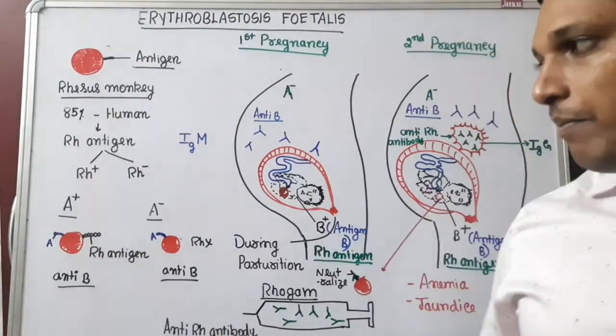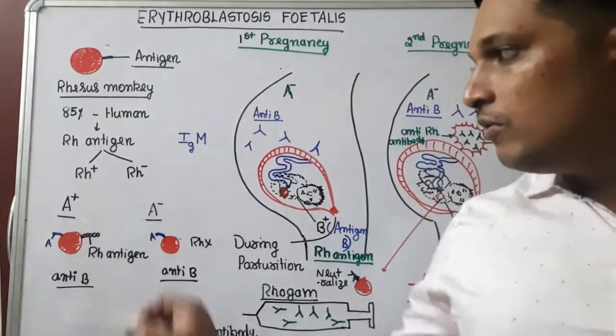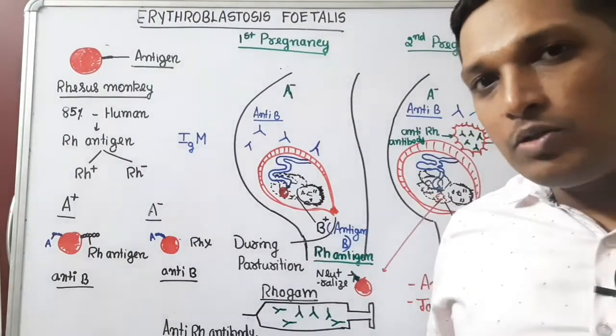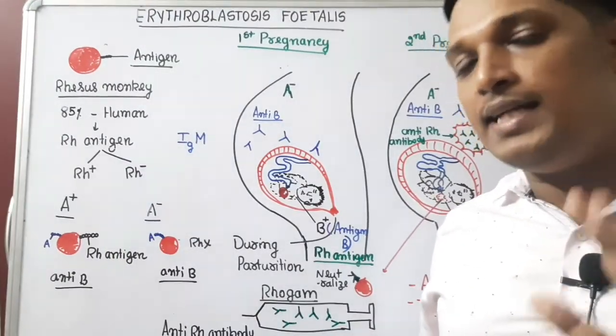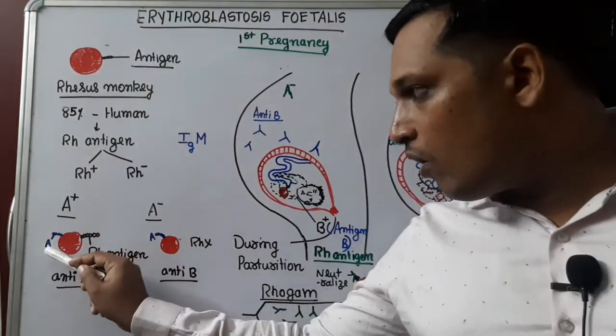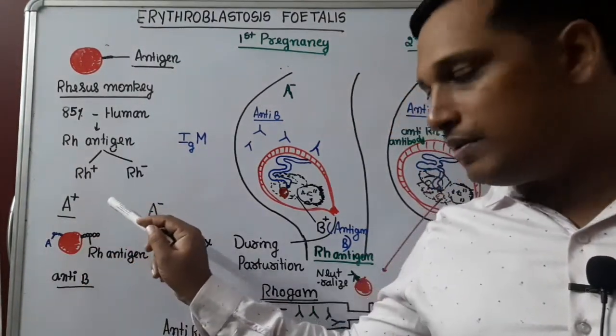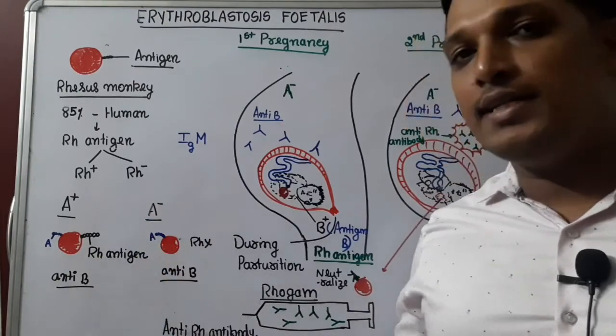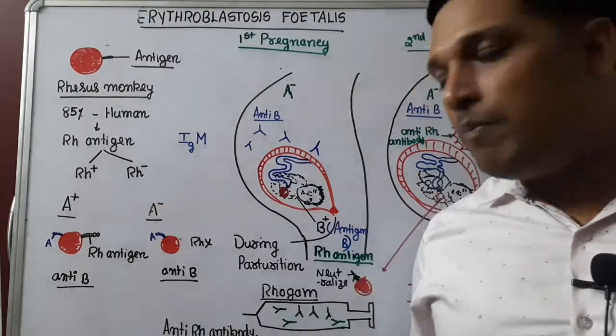Let's take an example. Let's take a person who's having A blood group. A blood group is due to presence of A antigen in the RBC. But why do we say it as A positive? It means along with A antigen in their RBC, they have got Rh antigen also. So they are regarded as A positive.